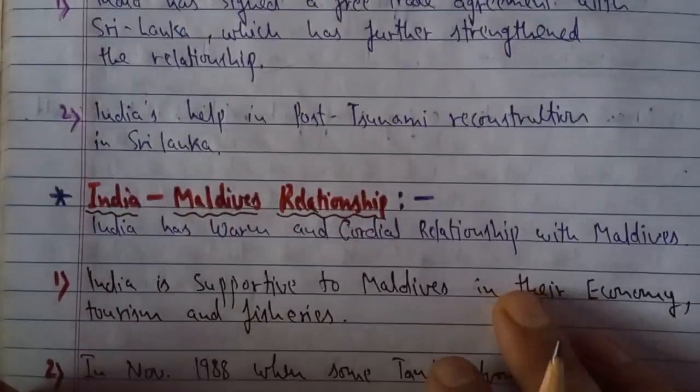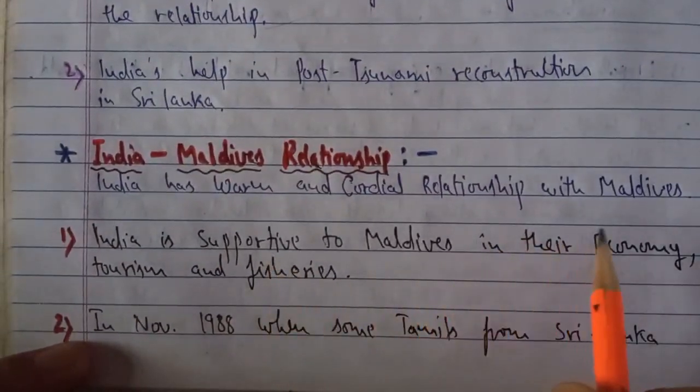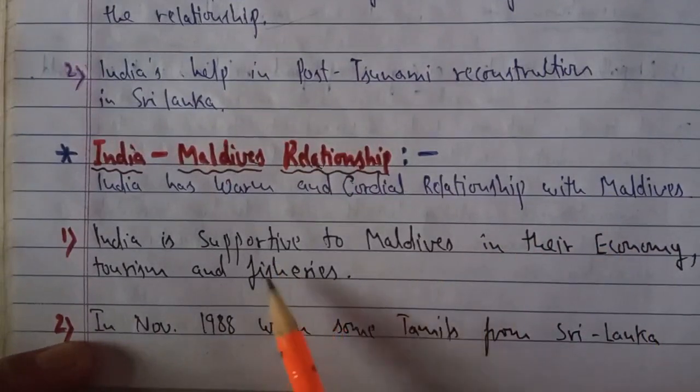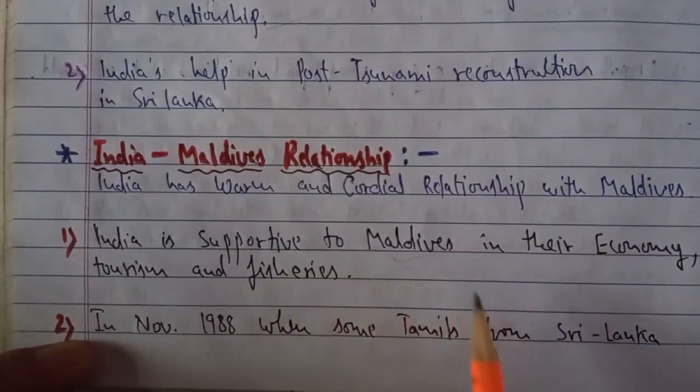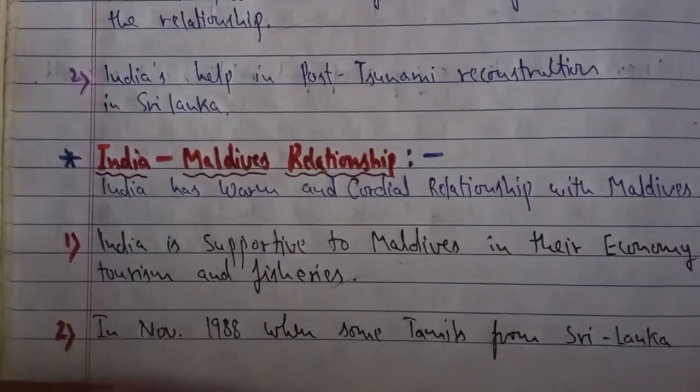And as I said, talking about India and Maldives relations, India has a warm and cordial relationship with Maldives. India is supportive of Maldives. India is always trying to support Maldives in its economy, tourism and fisheries, especially because that is a country which is promoting a lot of tourism. It is a tourist country, we can say. So India is trying to support them.